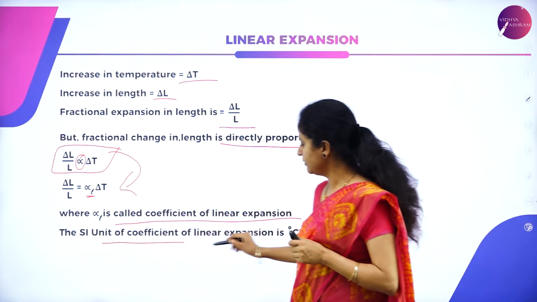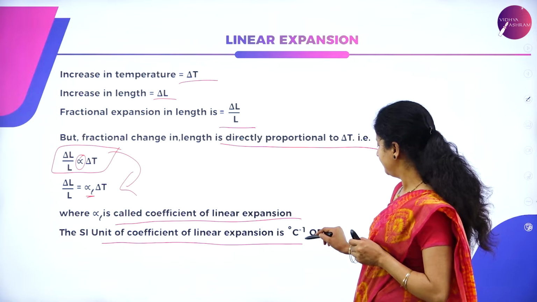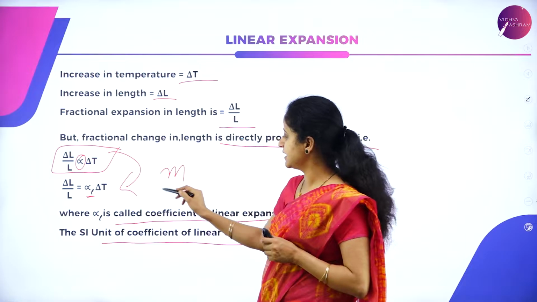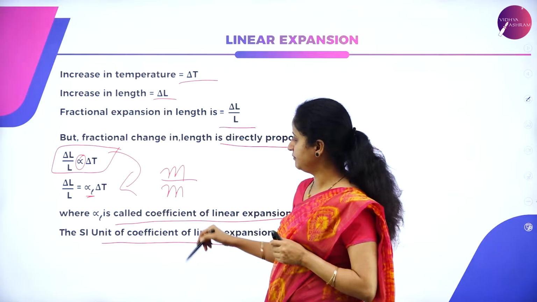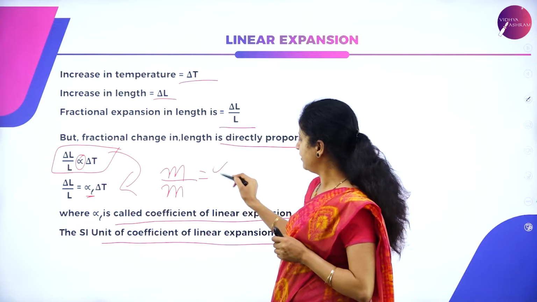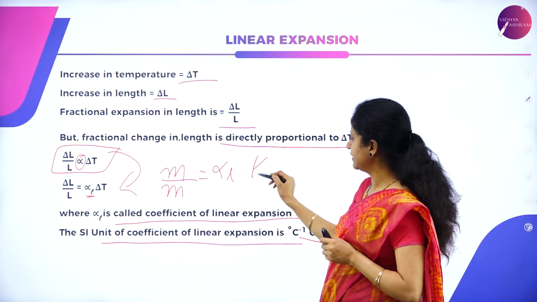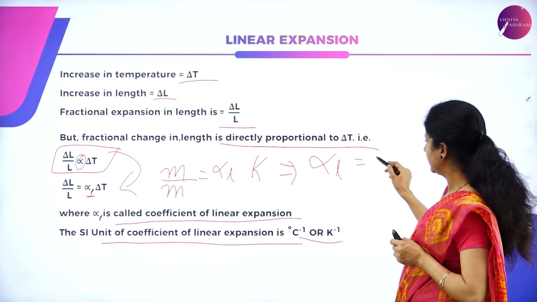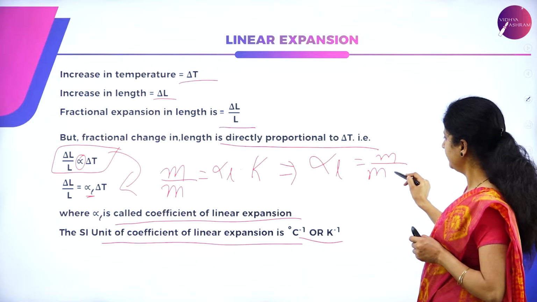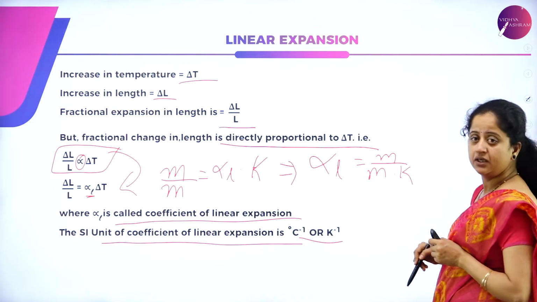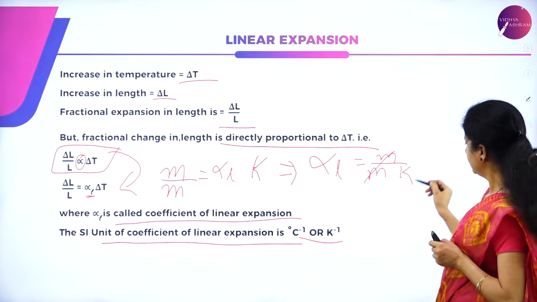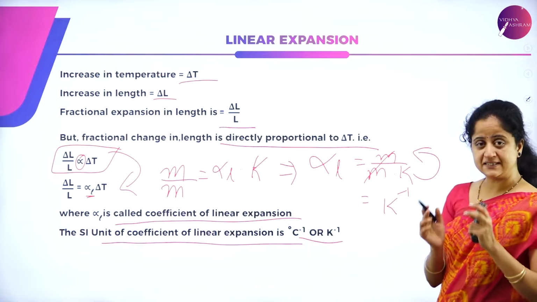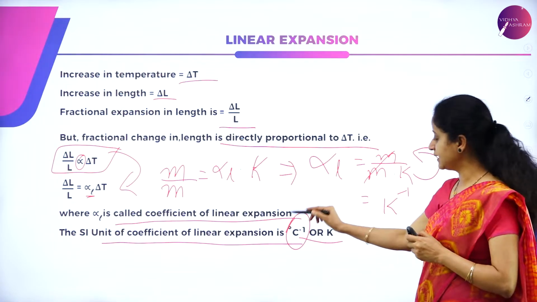The SI unit of the coefficient of linear expansion is per degree Celsius or per Kelvin, because delta L is in meters, the change in length, and in the denominator we have length in meters, which is equal to alpha L into delta T, which is in Kelvin. So the unit for the coefficient of linear expansion is m divided by m into Kelvin. The meters get cancelled, and when Kelvin is transposed to the numerator, we get per Kelvin. If you consider the Celsius scale, then it will be per degree Celsius.